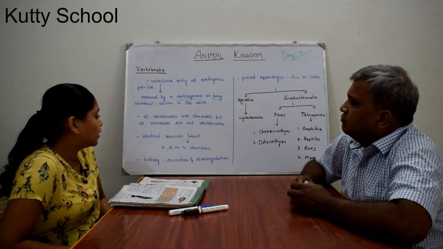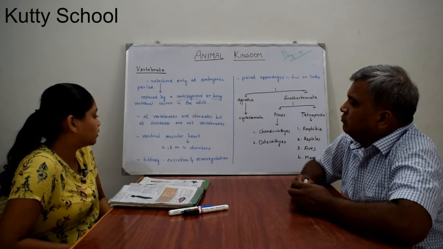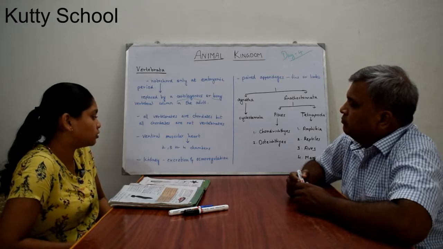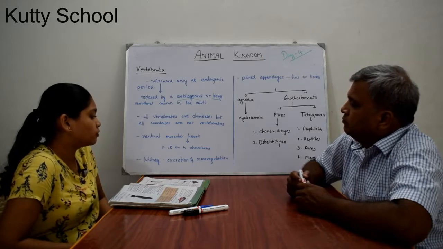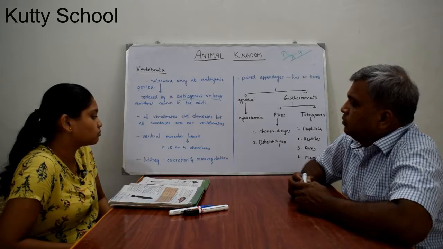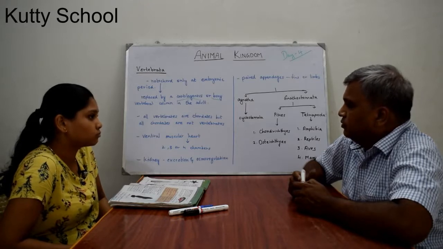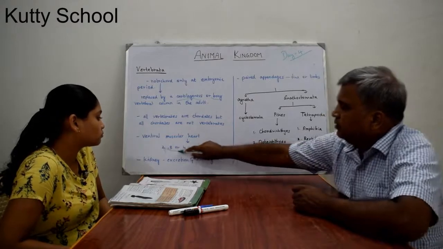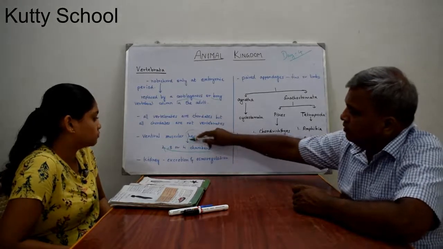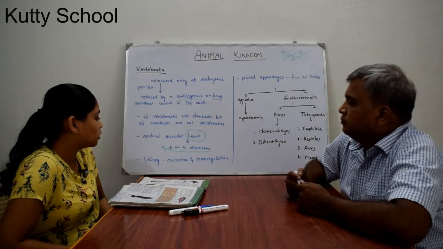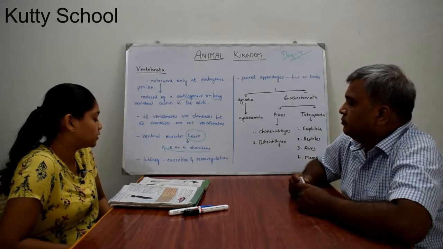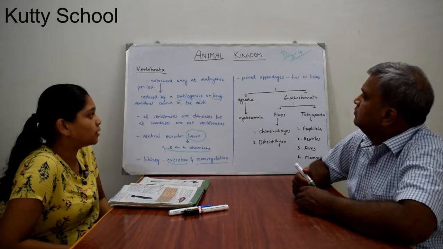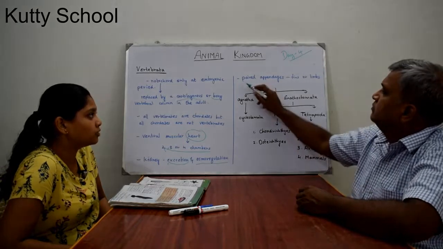In these organisms there is a ventral muscular heart composed of 2, 3 or 4 chambers. The kidney is for excretion and osmoregulation, and there are paired appendages which can be fins or limbs.